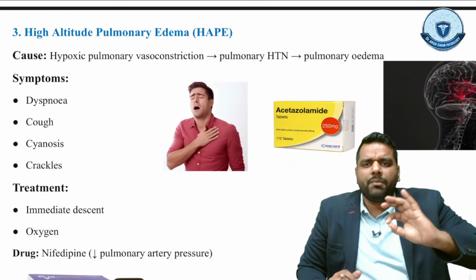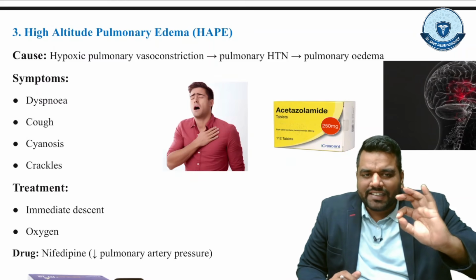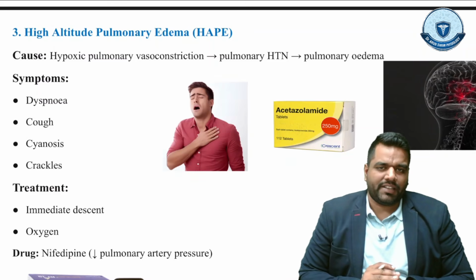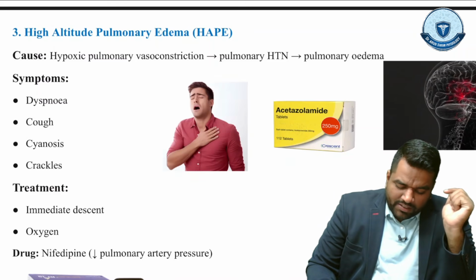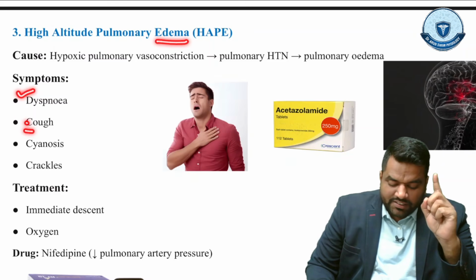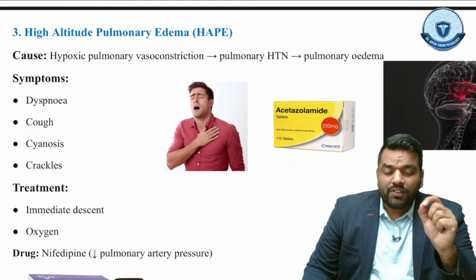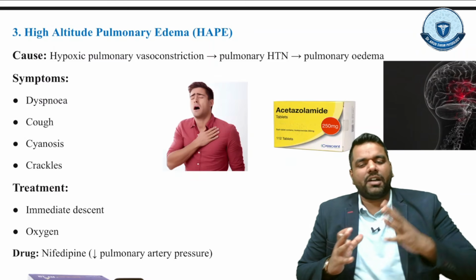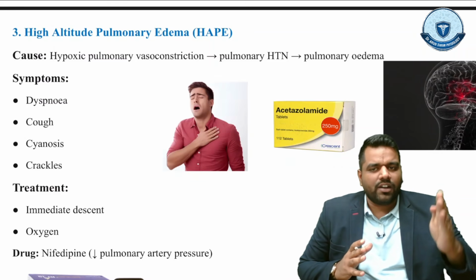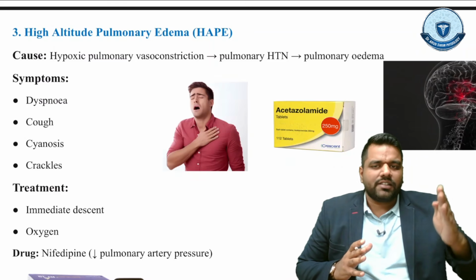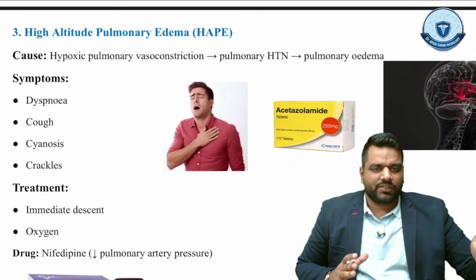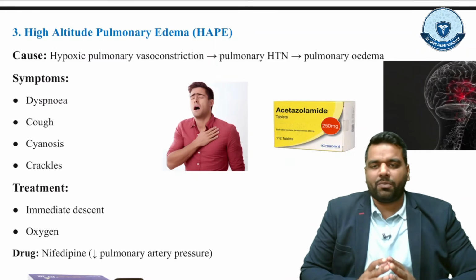But in pulmonary edema, high altitude pulmonary edema, you will see the dyspnea, cough and cyanosis and crackles will be there, right? Crackles will be there. So guys, please pay attention. Here you can see the dyspnea because due to the pulmonary edema condition, you will see the cough, you will see the cyanosis and the crackles. So if the MCQ saying the person going at the high mountain area and the person is having headache, vomiting, nausea, altered sensorium and dyspnea, cyanosis, cough, what will be the most probable diagnosis? The answer is HAPE, high altitude pulmonary edema.